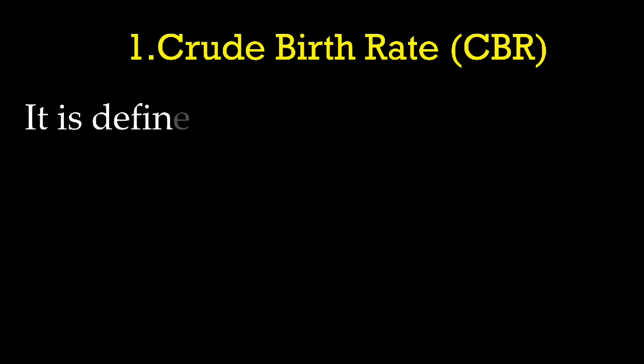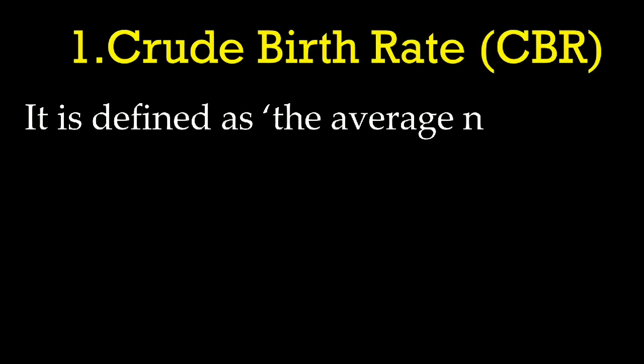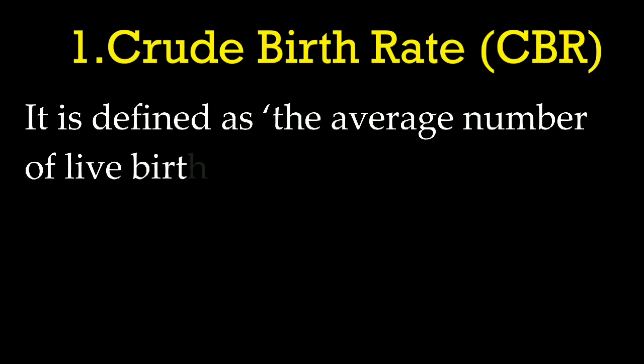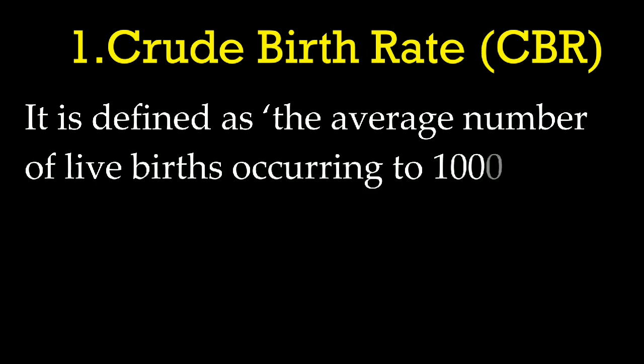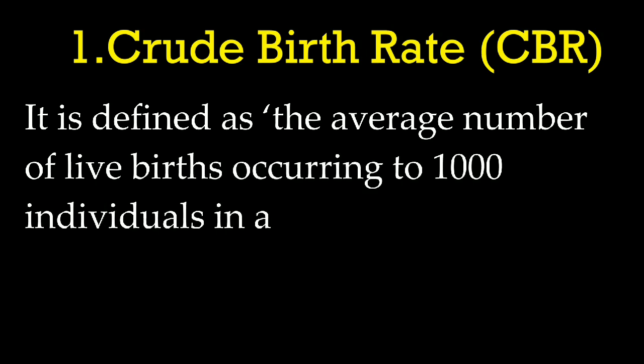It is defined as the average number of live births occurring to 1000 individuals in a year, which means here you are finding the average number of children born to an individual. Here you are finding the fertility rate for 1000 individuals.